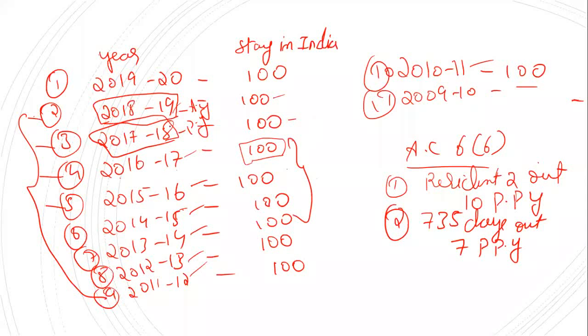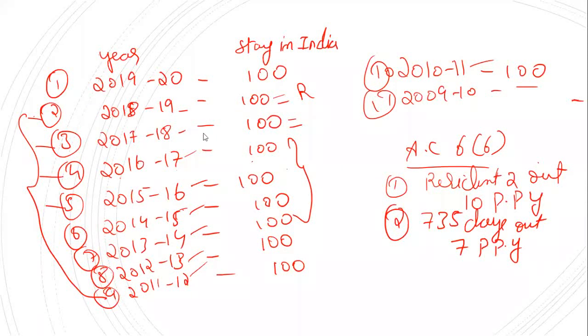In these 4 years, how many days did he stay? 400 days. So he is satisfying the second basic condition. So you can consider him a resident, because any one basic condition is enough to consider an assessee a resident.